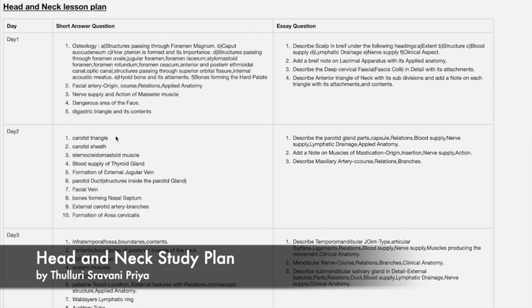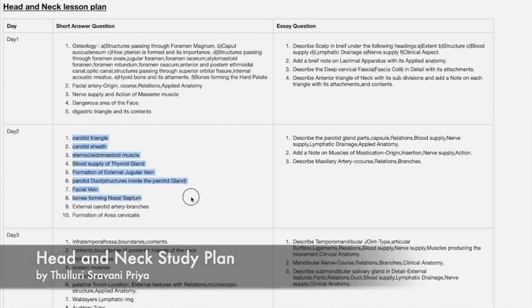And if you see on day 2, short answers. Carotid triangle, carotid sheath, sternocleidomastoid muscle. Sternocleidomastoid muscle is very important. Repeatedly we have seen it in the question papers. Blood supply of the thyroid gland. External jugular vein is also very important. Parotid duct.